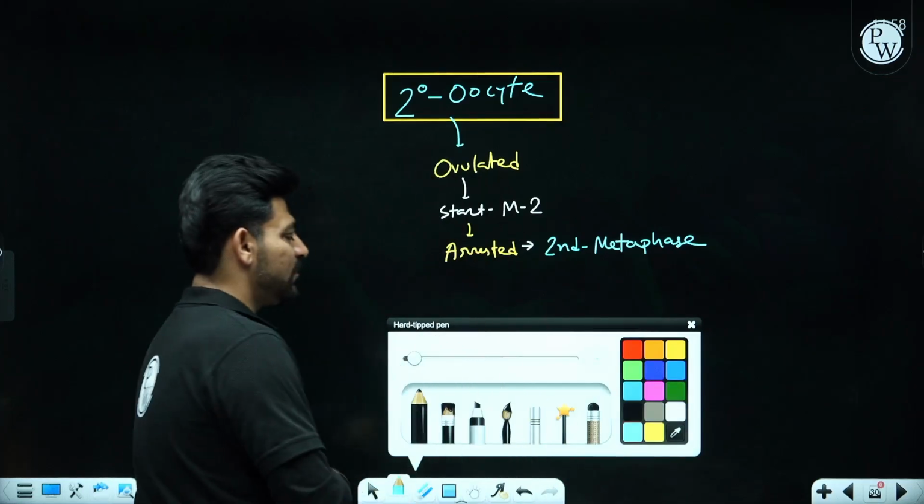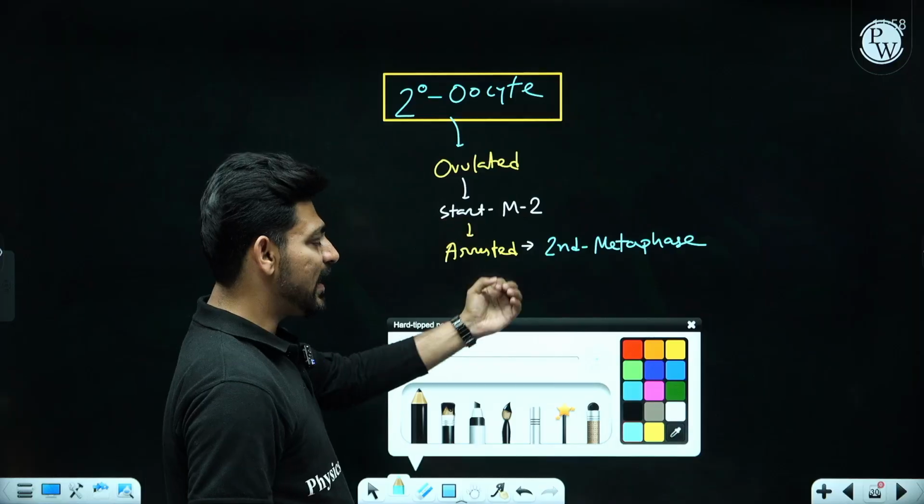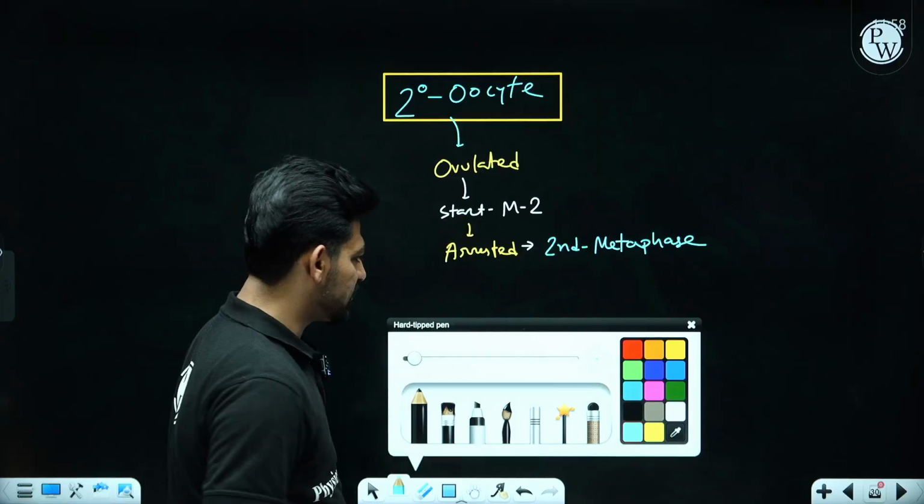And after that, what will happen? If there is no fertilization, the secondary oocyte will die in such arrested condition.